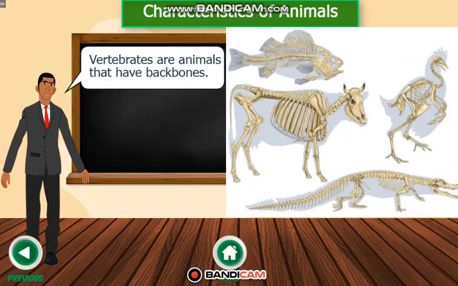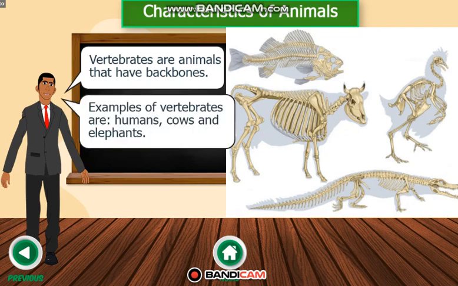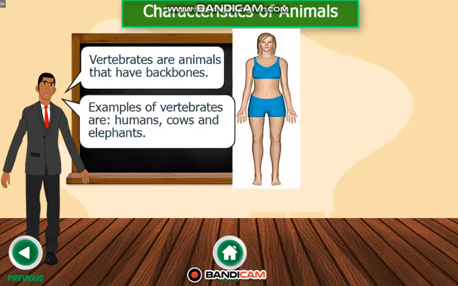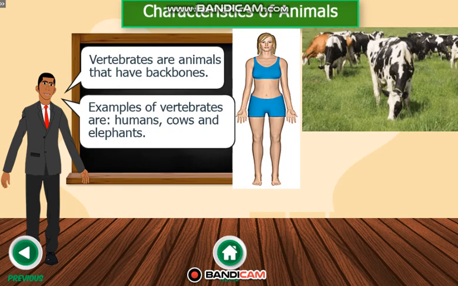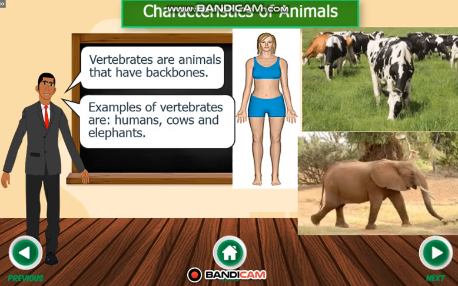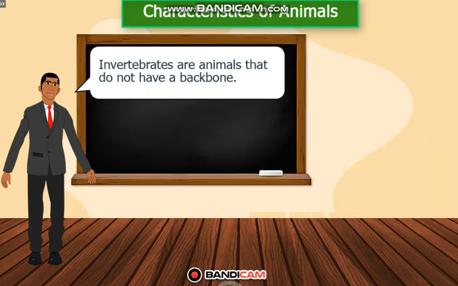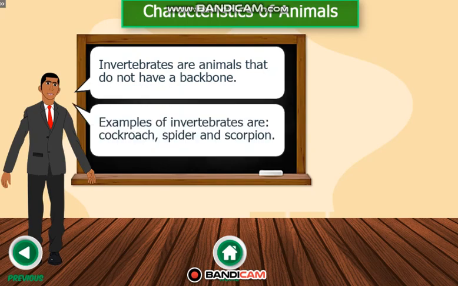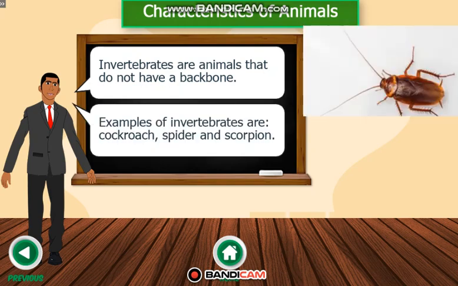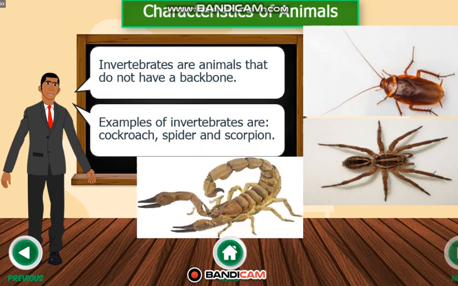Vertebrates are animals that have backbones. Examples of vertebrates are humans, cows, and elephants. Invertebrates are animals that do not have a backbone. Examples of invertebrates are cockroach, spider, and scorpion.